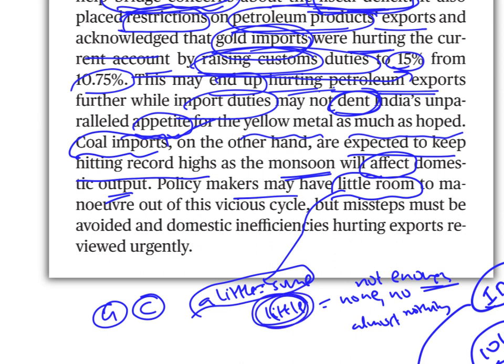Policy makers may have little room, which means almost no room, almost no space to maneuver. Maneuver means to act in a skillful manner out of this vicious cycle. Vicious means dangerous. It's a dangerous cycle. The imports continue to go up and exports continue to go down. From this vicious cycle, it is not easy to come out, and policymakers don't have much room. But missteps, if you are taking wrong steps, those must be avoided. We have to avoid some wrong steps.